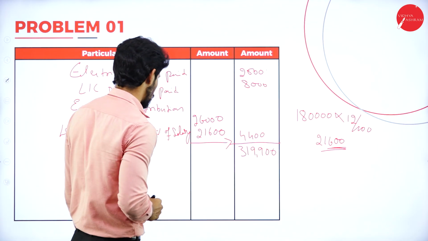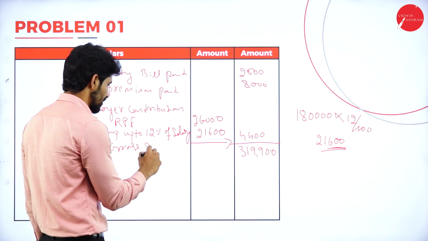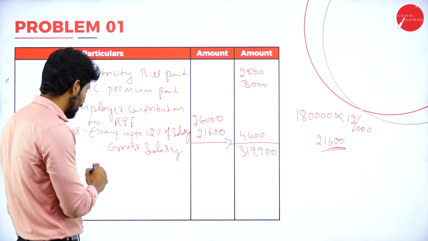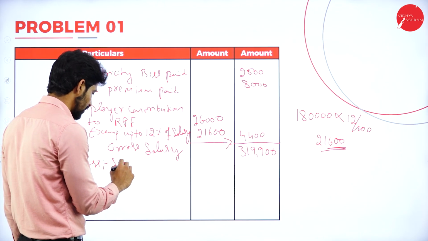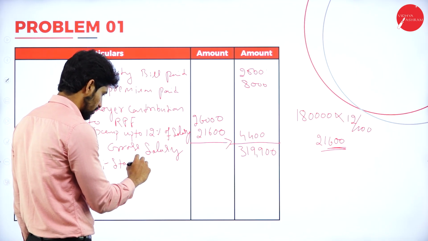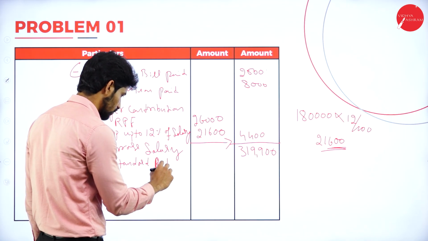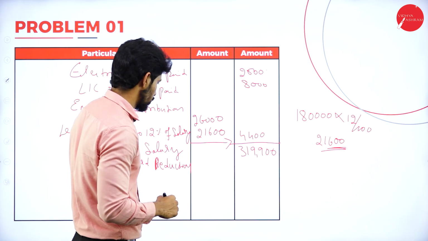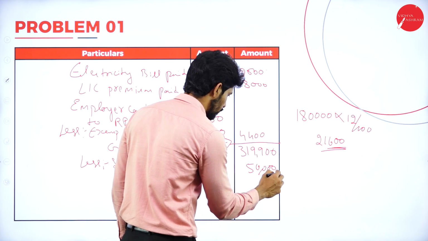3,19,900. This is called gross salary. From gross salary, less standard deduction of rupees 50,000.